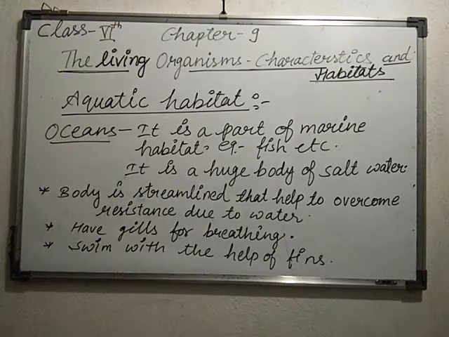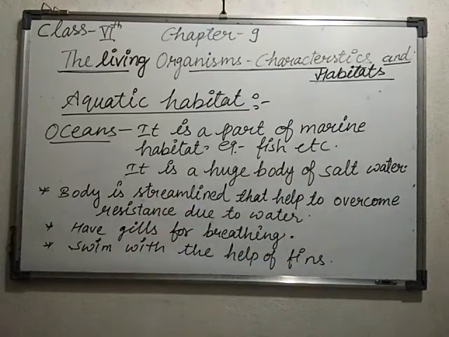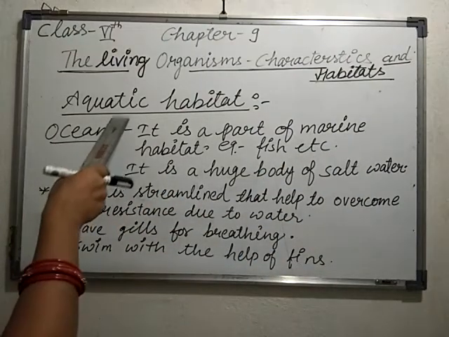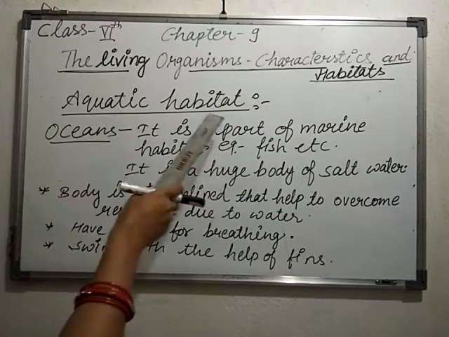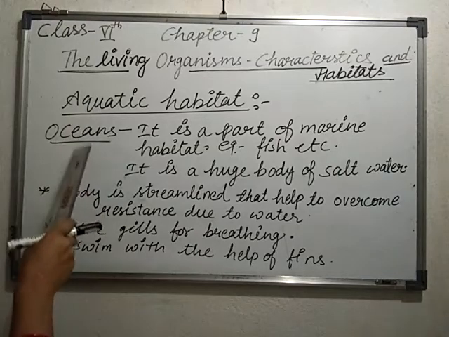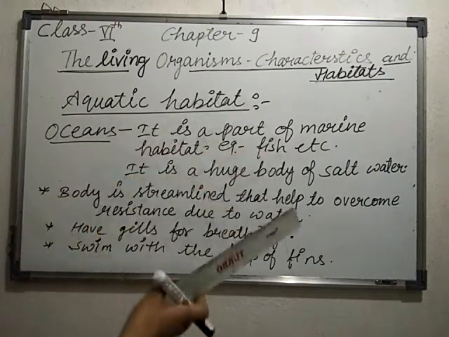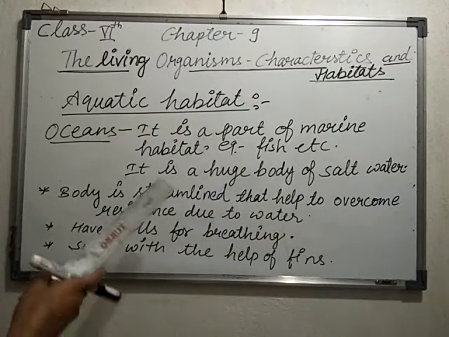So students, we had already cleared to all of you that animals living inside the water are known as aquatic, and such type of habitat which they adopt in their life is known as aquatic habitat. Okay. So better examples we can see in the oceans. As you know, who is living in the oceans? Fish, dolphin, whale, and many more organisms are living in the water.